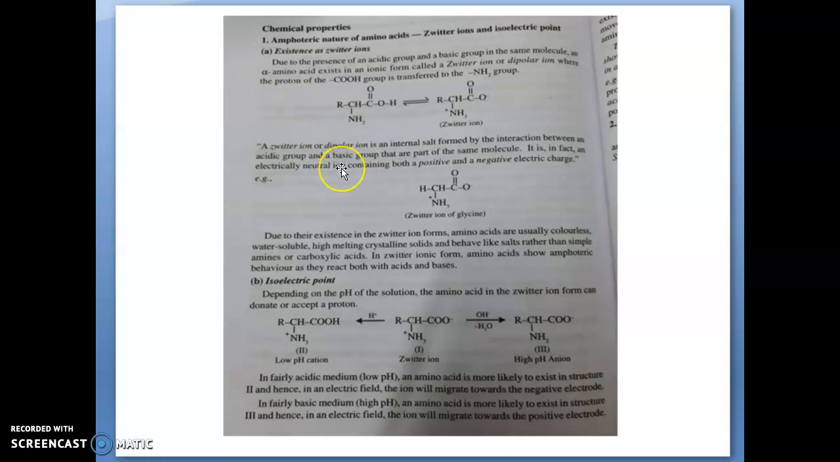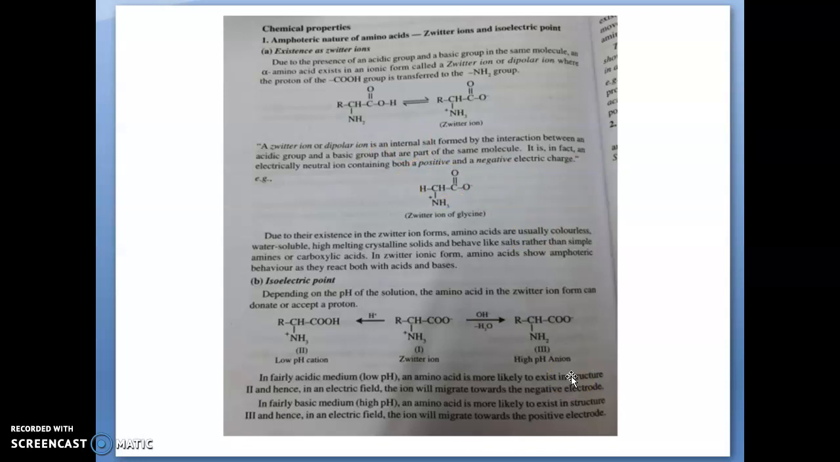A Zwitter ion or dipolar ion is an internal salt formed by the interaction between an acidic group and a basic group that are part of the same molecule. It is in fact an electrically neutral ion containing both positive and negative electric charge. So we can say that it is a neutral ion, but it bears both positive and negative charge.